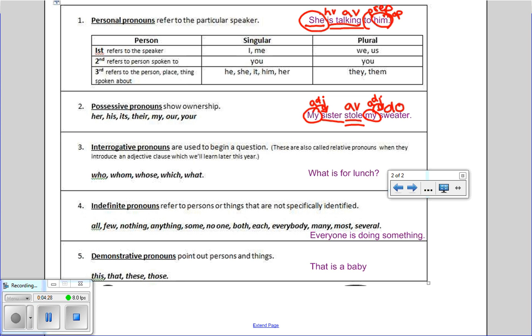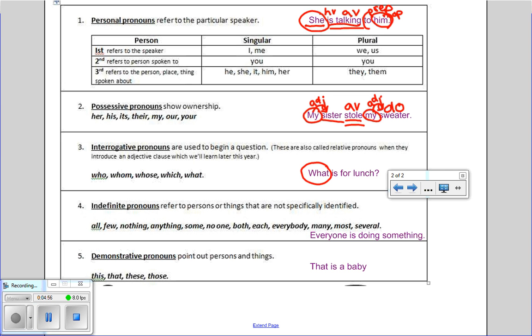All right, then we have interrogative pronouns, and these, just like an interrogative sentence, have to do with questioning. To interrogate is to question. These introduce questions. So the words that introduce a question, like what is for lunch, what is going to be your pronoun, so we'll circle it.